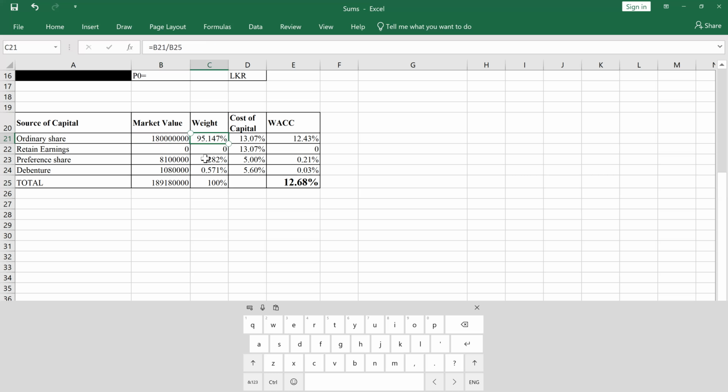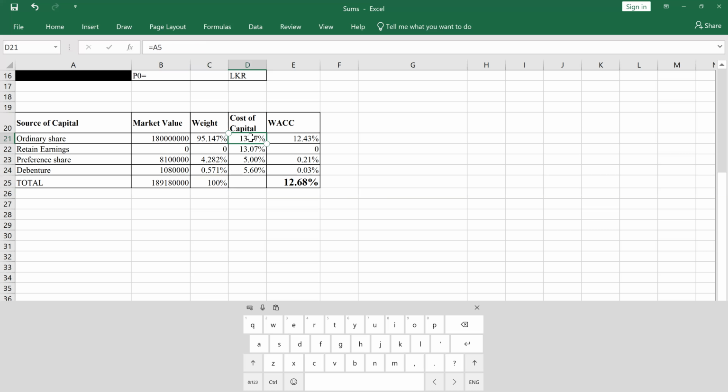It's around 95%. In the same way, you can calculate the weight for preference shares and for debentures. Finally, if the calculations are correct, you can get the total of 100%. Here in the LMS, we have uploaded this Excel sheet, so you can simply identify the way of getting these answers. So it's better to go through this Excel sheet.